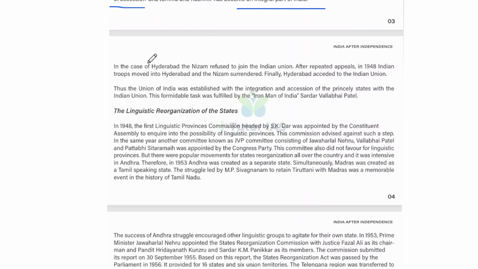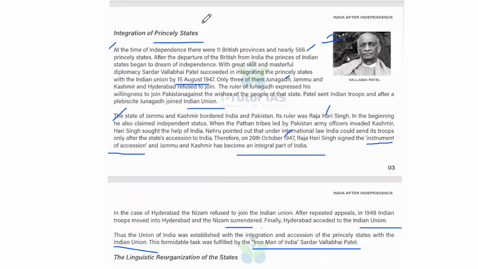And in the case of Hyderabad, the Nizam refused to join the Indian Union. After repeated appeals, in 1948 Indian troops moved to Hyderabad and the Nizam surrendered. Finally, Hyderabad acceded to the Indian Union. And thus, the Union of India was established with the integration and accession of the princely states with the Indian Union. And this formidable task was fulfilled by the Iron Man of India, Sardar Vallabhbhai Patel, who joined all princely states in India. So that is nowadays the Indian states.